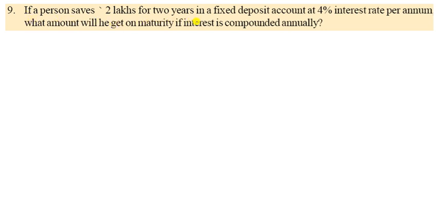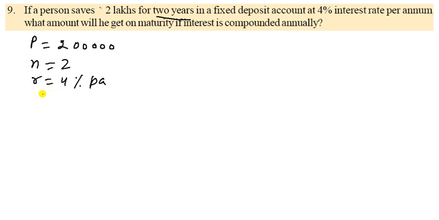Let us see question number 9, in which a person saves 2 lakhs for 2 years in a fixed deposit account at a 4% interest rate per annum. What amount will he get on maturity if interest is compounded annually? Here it is said annually. So you can write here P is given as 2 lakh rupees, and the time is given as 2 years. So N is 2 years, and the rate of interest is given as 4% per annum.